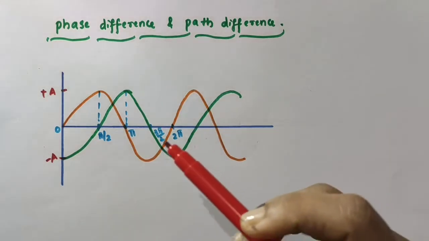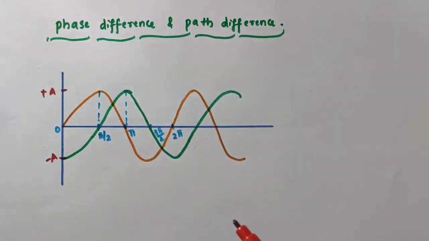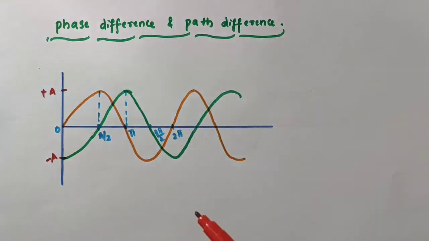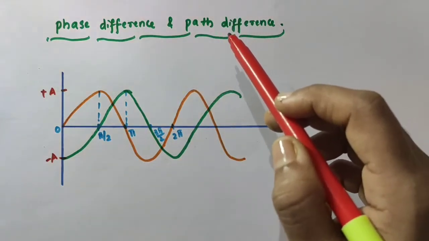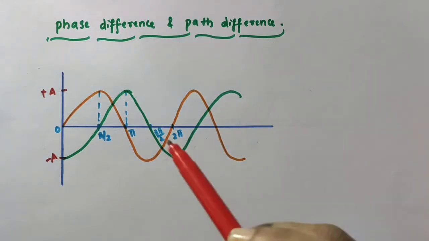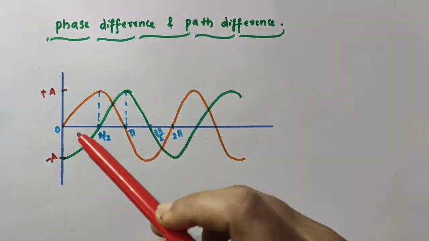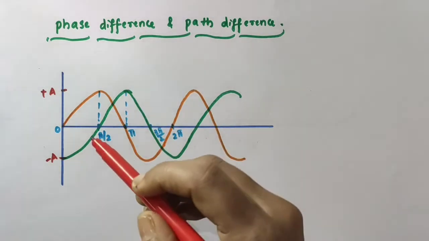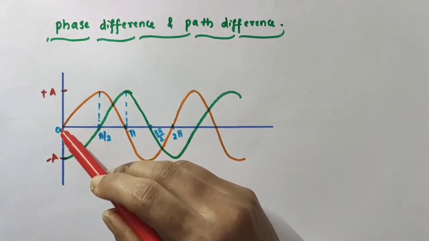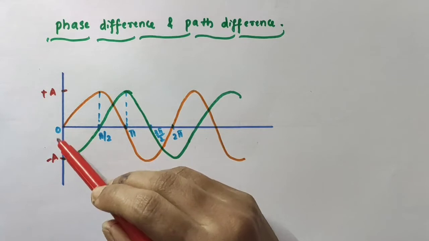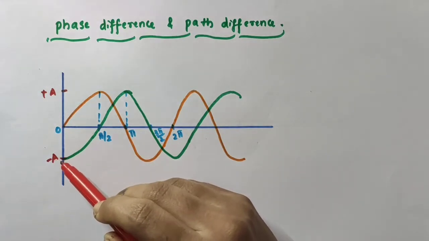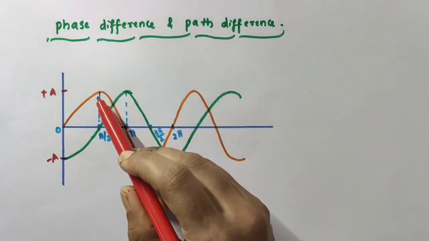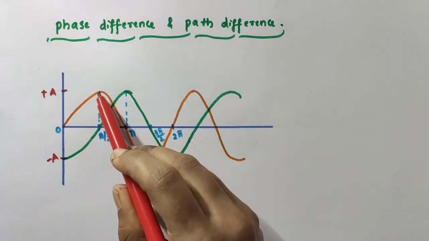Now, we want to understand about phase difference and path difference. The phase difference is the difference in the phase angle of two waves. Path difference is the difference in the path traversed by the two waves. See here, we have two waves. One is drawn in orange color, another one is green. Now, at this particular point, the orange wave has a displacement 0 and the green wave has a displacement minus a. Okay, now at pi by 2, the orange wave has a maximum displacement which is plus a,